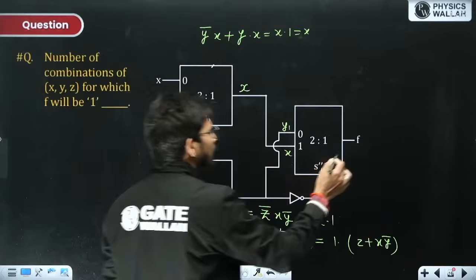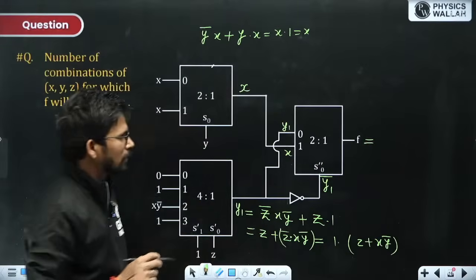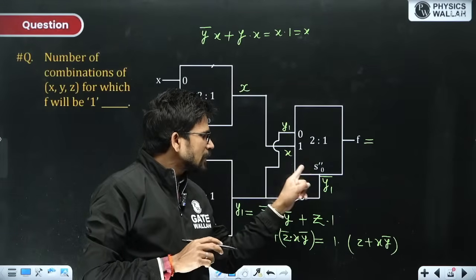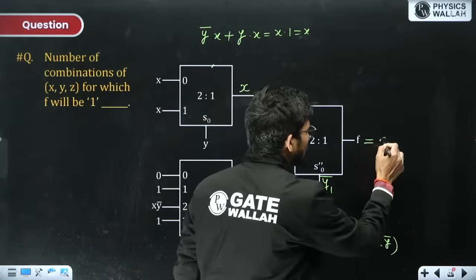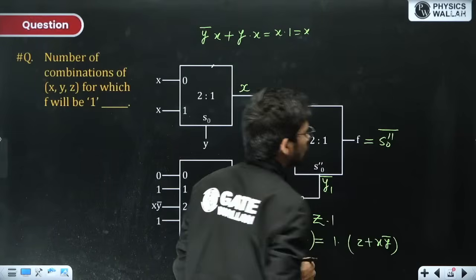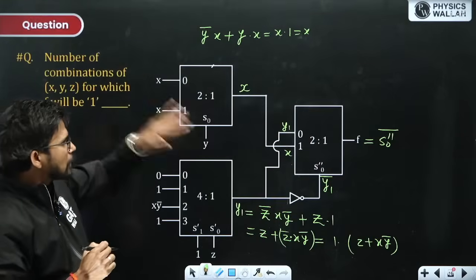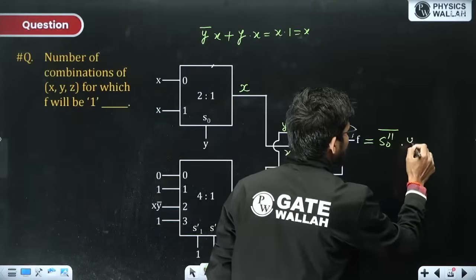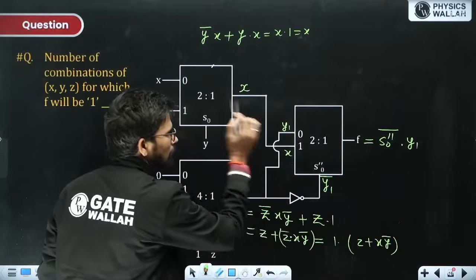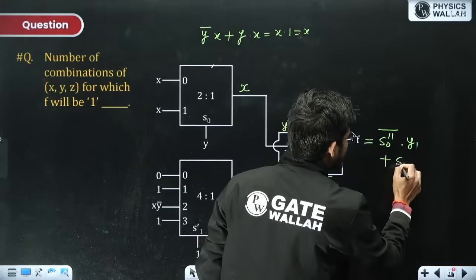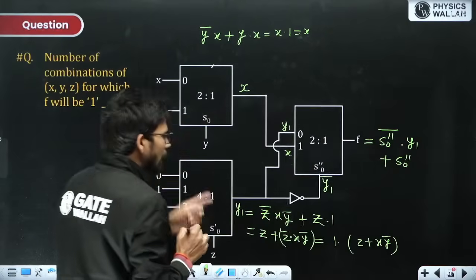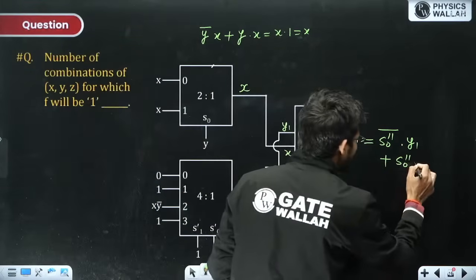Now let us expand it. Always expand it in terms of select input. When S0 double dash is 0, that is S0 double dash bar into I0, and I0 is nothing but y1. Or when S0 double dash is 1, into I1, and I1 is x.